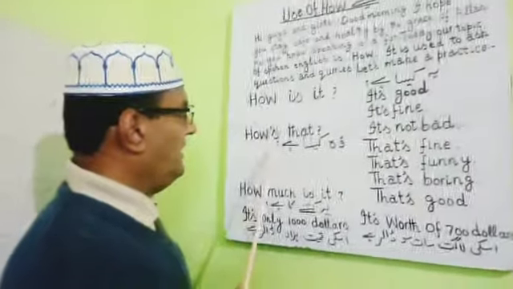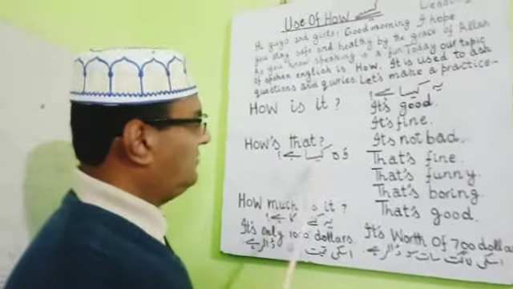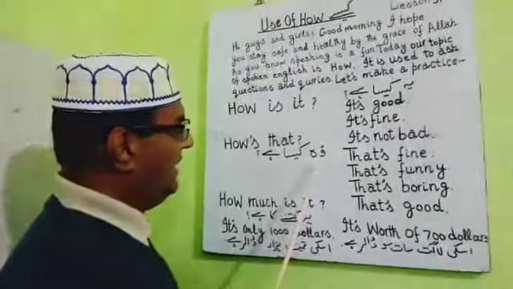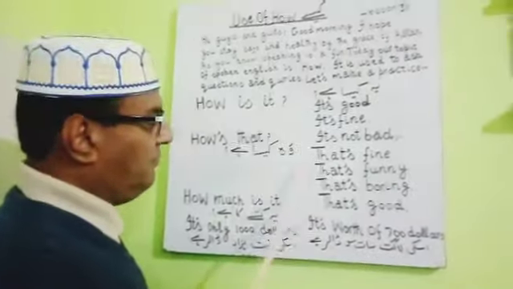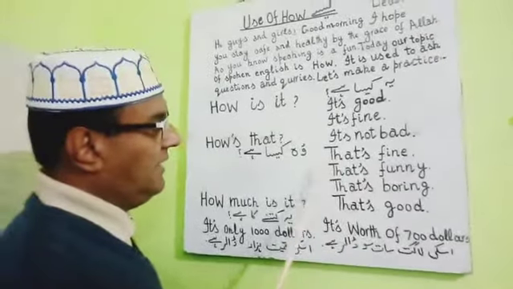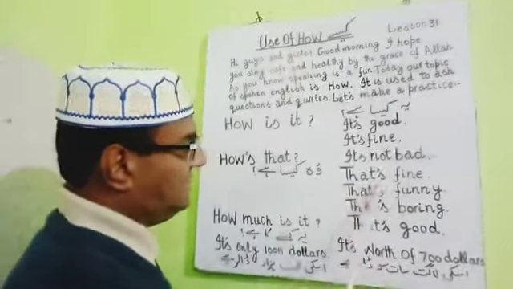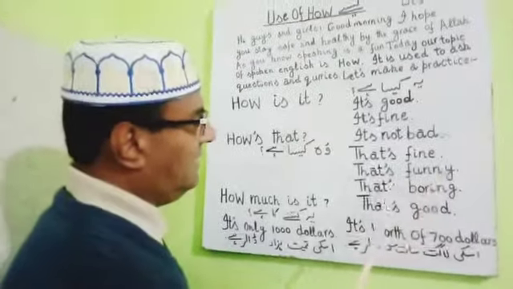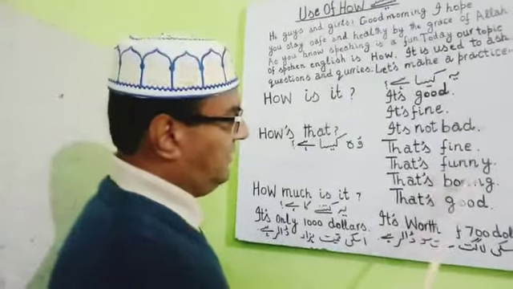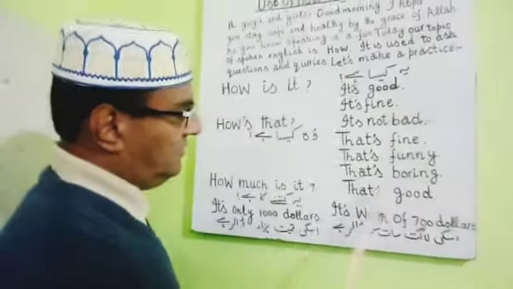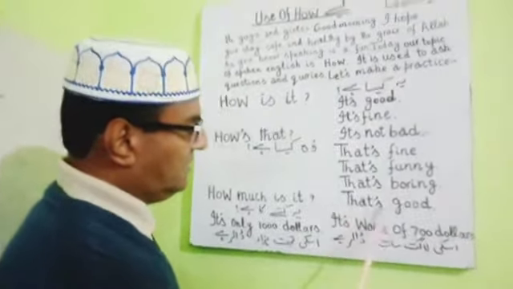And next query is how's that? वो कैसा है? And possible answers may be: that's fine, that's funny, that's boring, that's good.